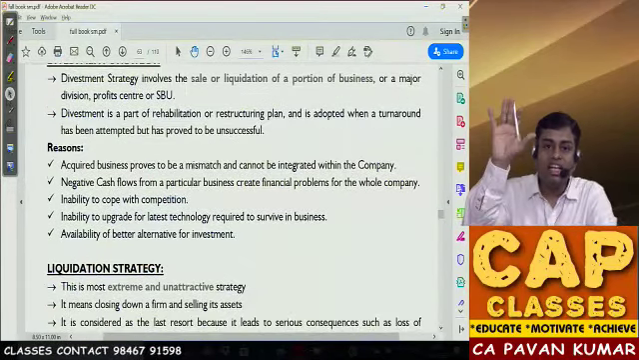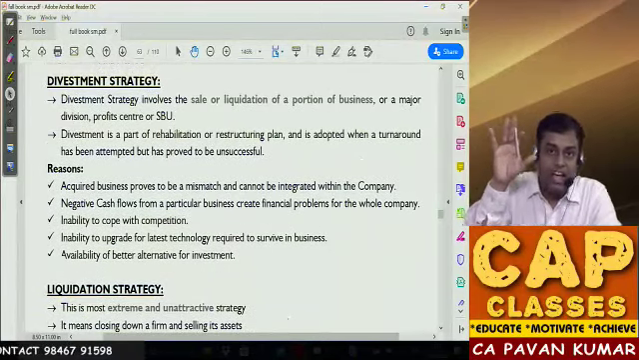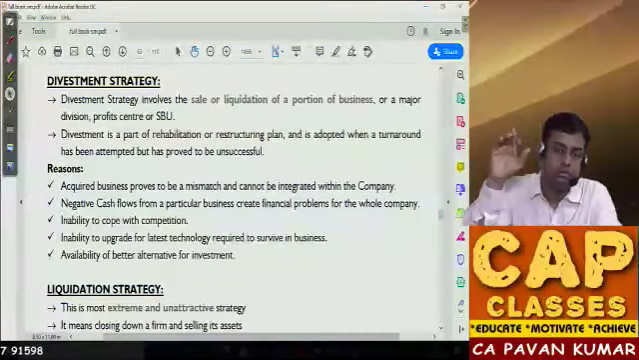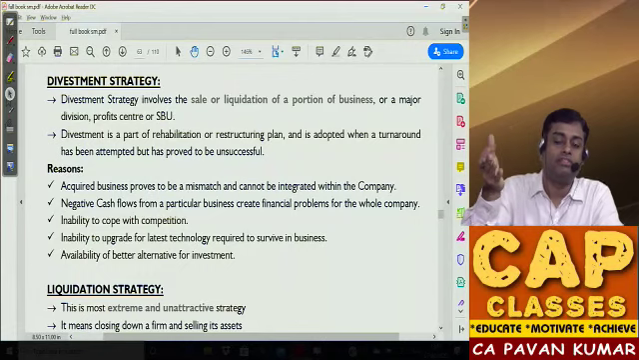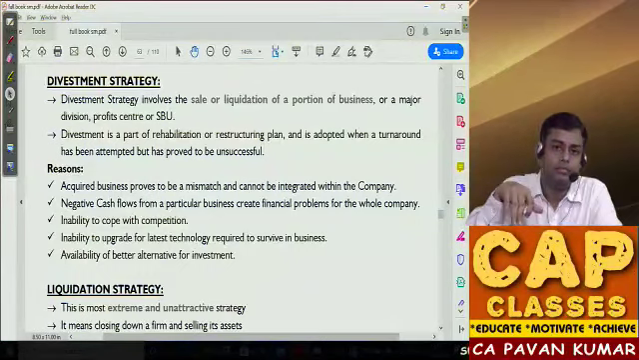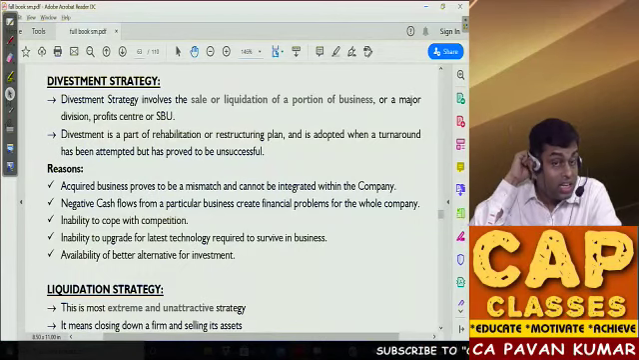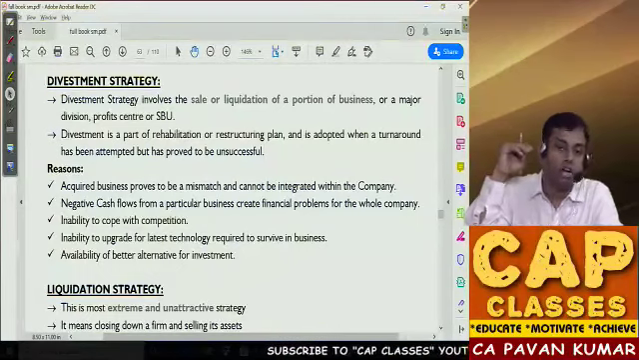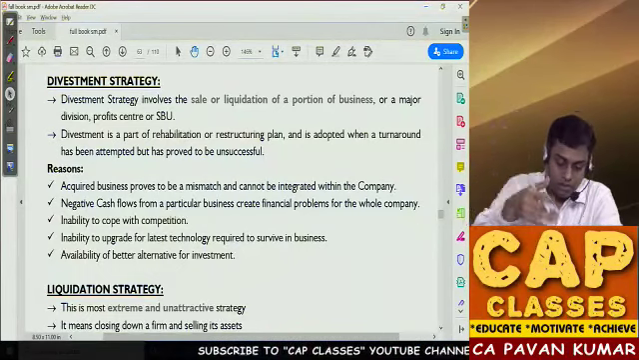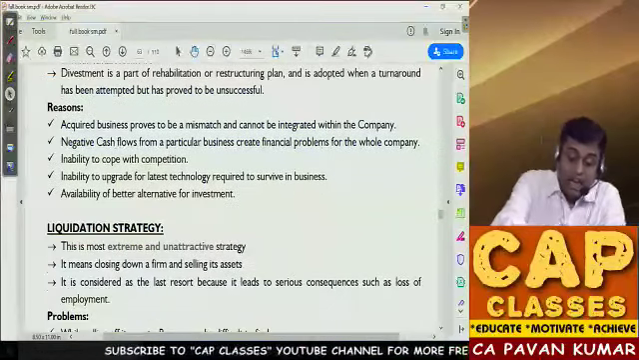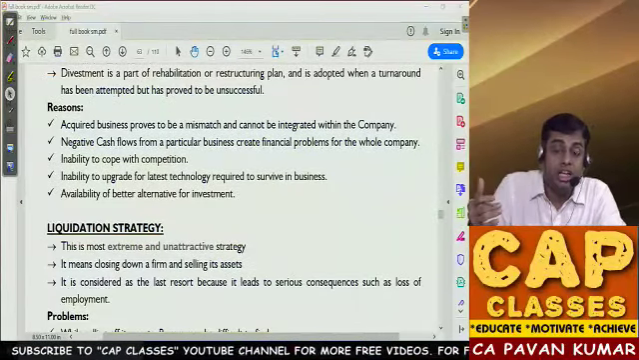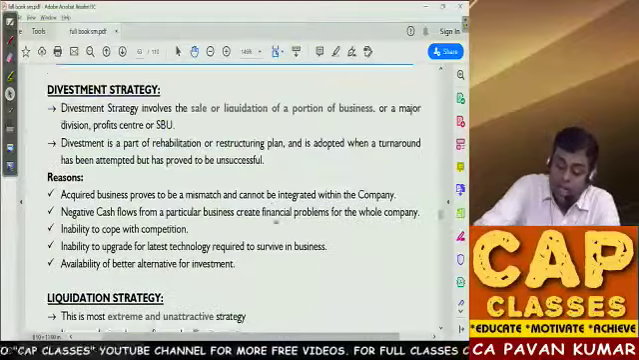Okay, liquidation is like suicide. For a headache, you should not commit suicide, no. For no reason you should commit suicide, but for the fun I am telling you, for a headache, like turnaround. If turnaround doesn't work, you go to a doctor. Then he'll do an operation. Let us see. So, reasons: the acquired business proves to be a mismatch and cannot be integrated with the company.